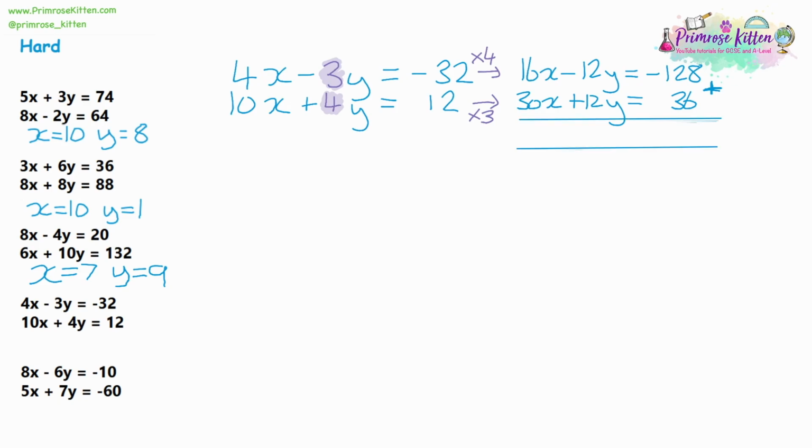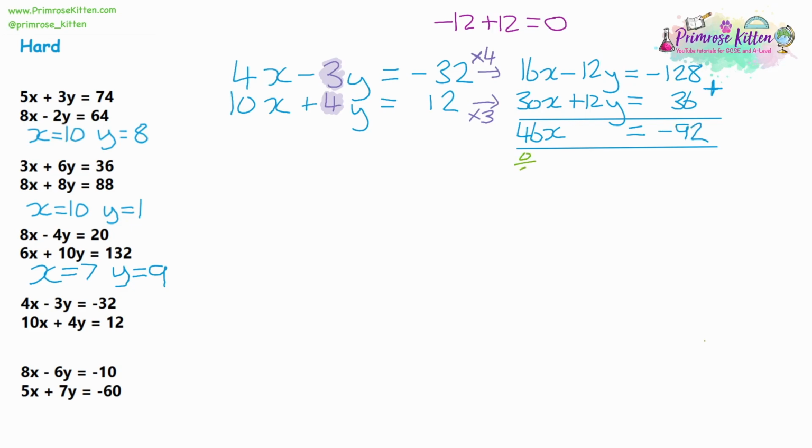So we'll go through now step by step, and we are going to work out each term one at a time, add them together. So 16 plus 30 would give us 46x. A negative 12 plus a positive 12 is going to give us 0, and then negative 128, so we'll type that into a calculator, plus 36 is going to give us negative 92. So now we can solve the equation.